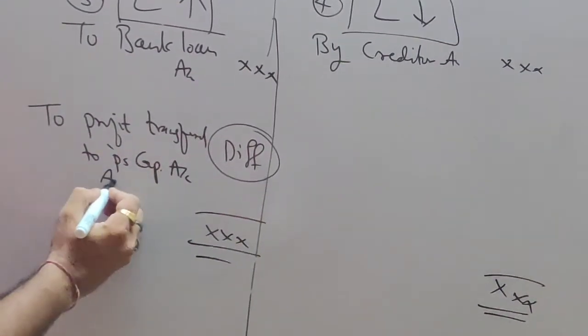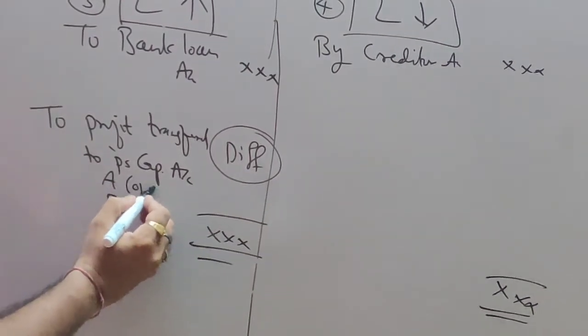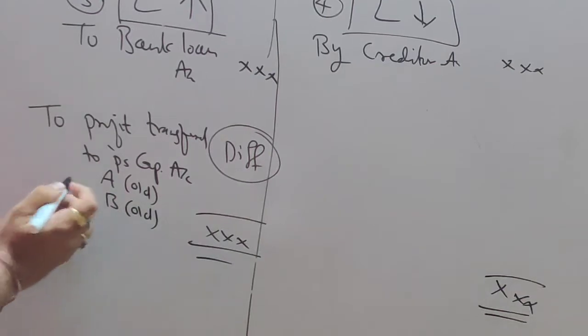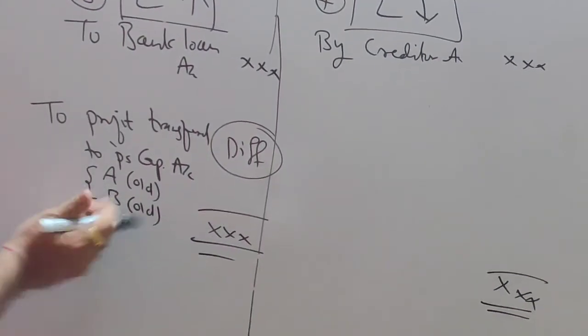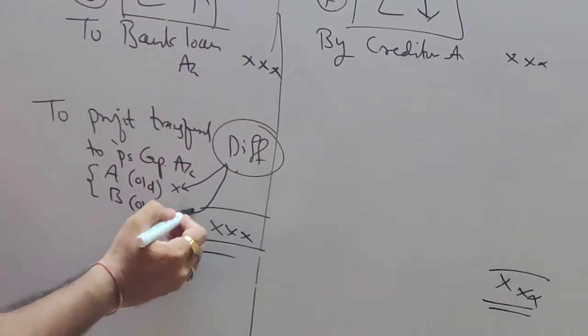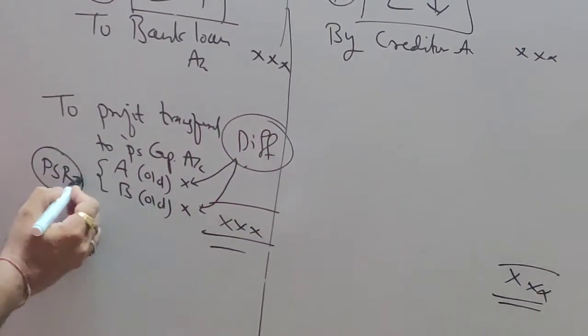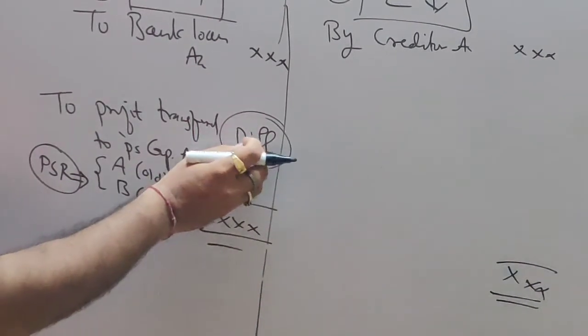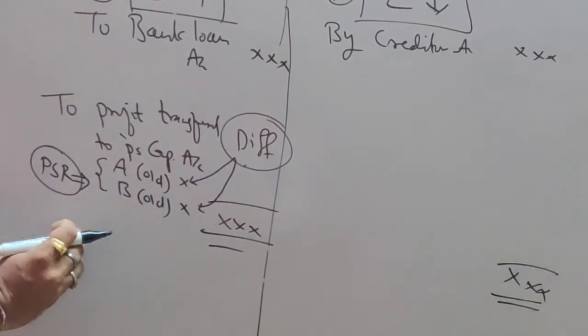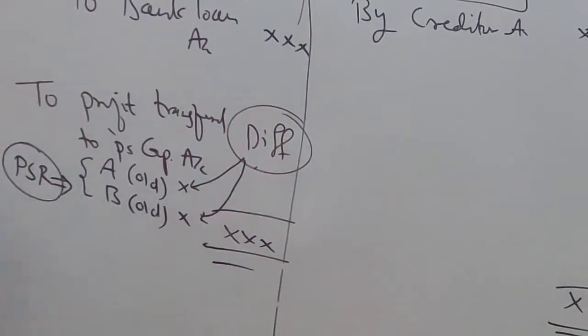And you are going to divide this between the old partners. Who are the old partners? A and B. These are the old partners. You are going to divide this difference between A and B in their profit sharing ratio. I will explain later how to divide this difference amount between the old partners. I will explain this in the next video when I am going to take a sum on this.